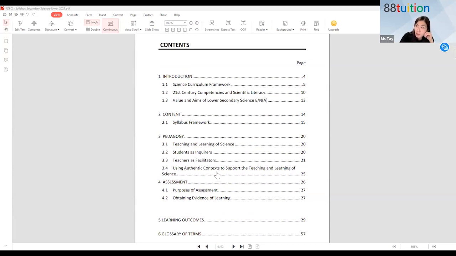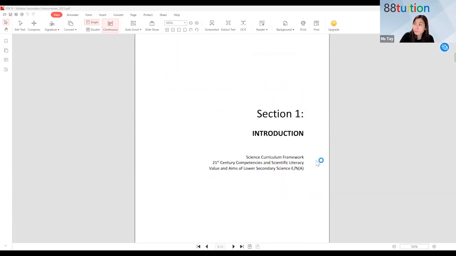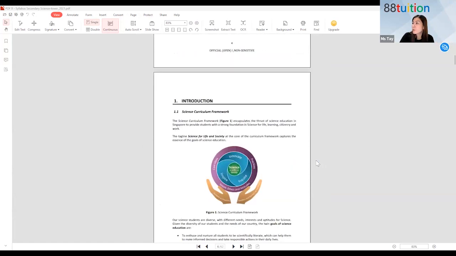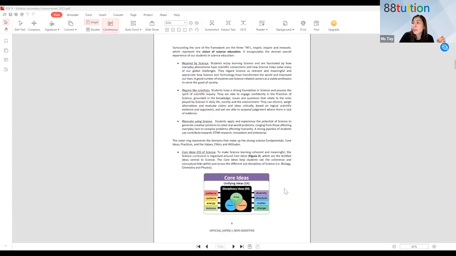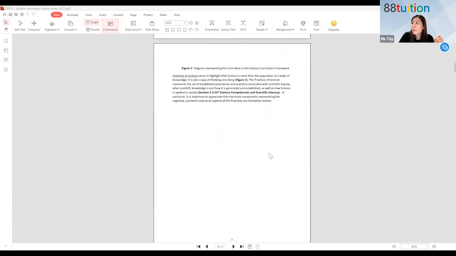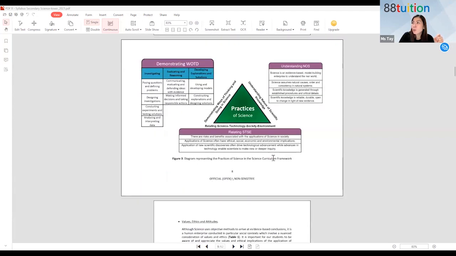Do you know what is very important? The most important part is actually learning outcome, which I showed you just now, learning outcome. So that is on page 29. So if I were to scroll down, okay, to let you take a look at what is inside these document, okay, then you can see how they plan out the whole thing, how they actually design the science curriculum for students in lower secondary school.